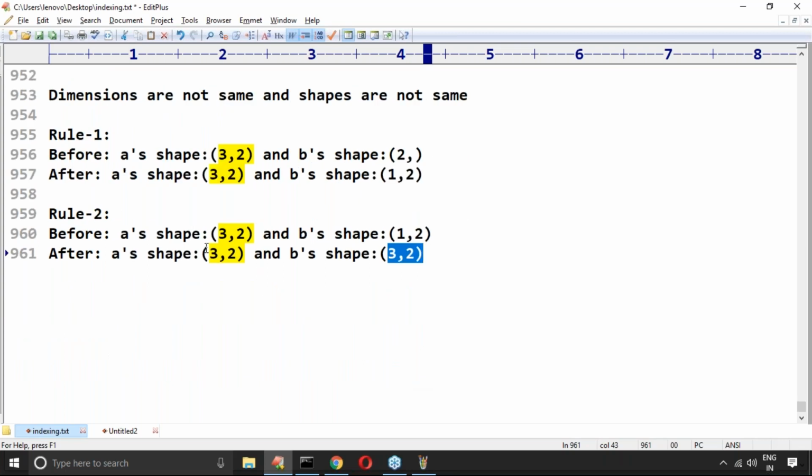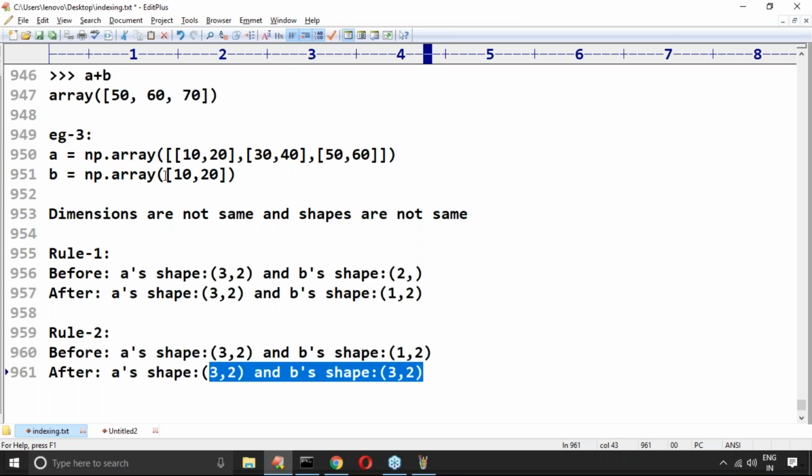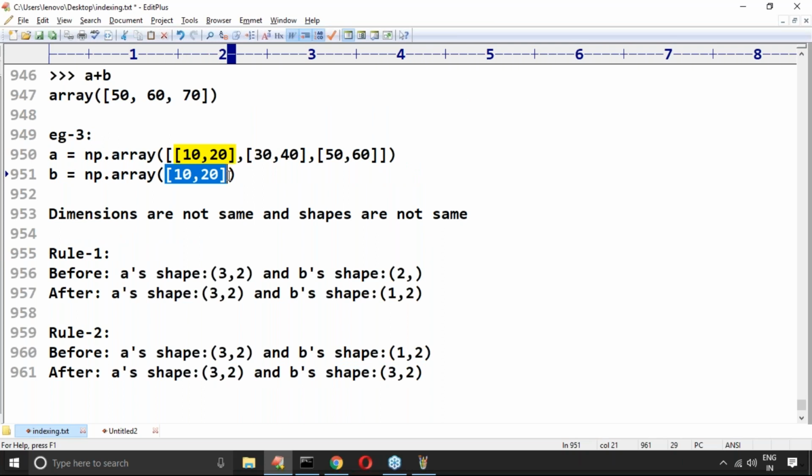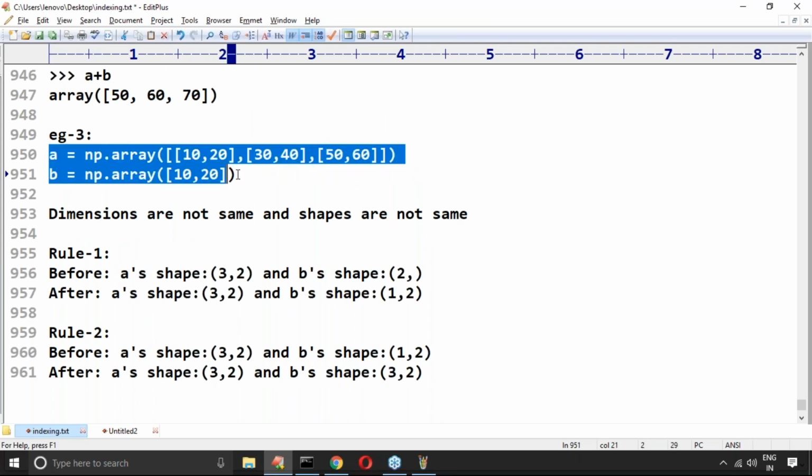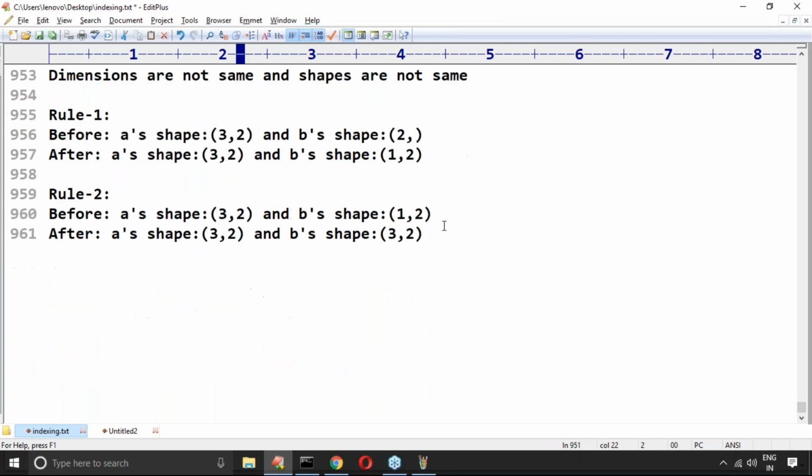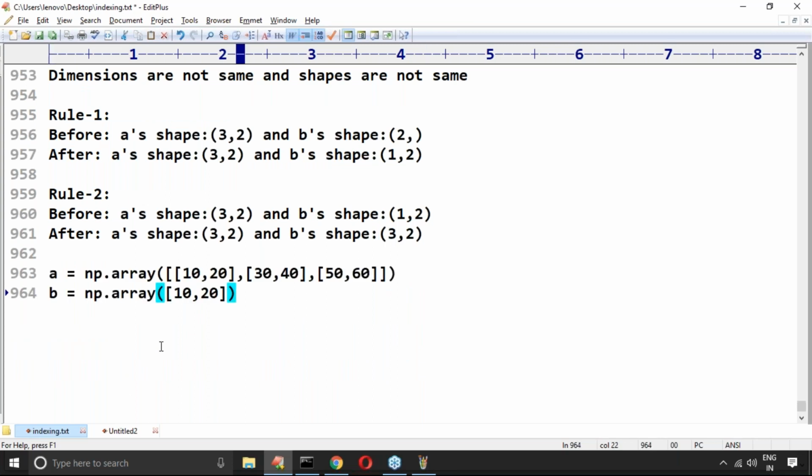Now my question is, how will 3, 2 happen? A two-size array is already there. Now A array has no change at all. For the B array I require 3, 2, and the same elements can be reused, as I told.